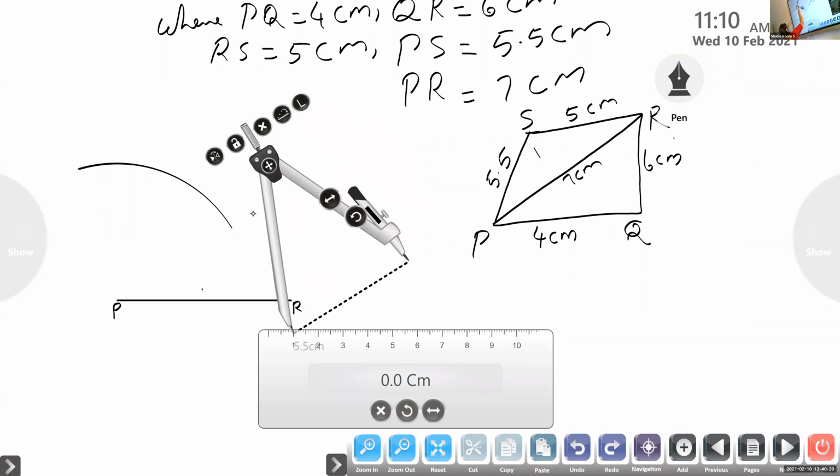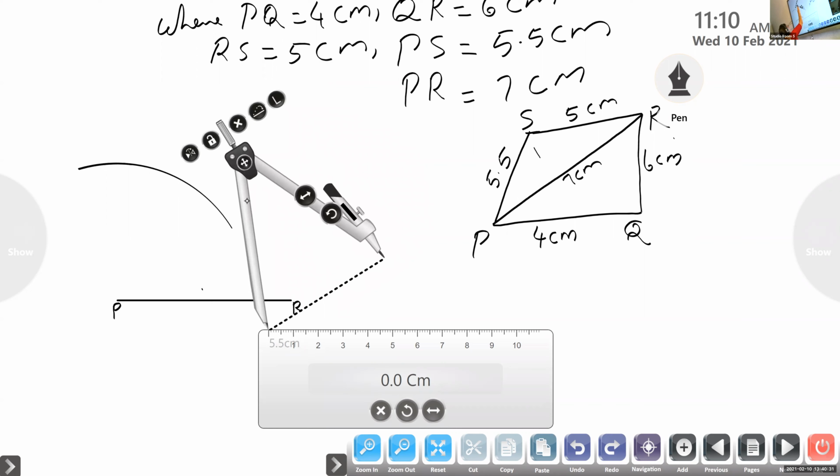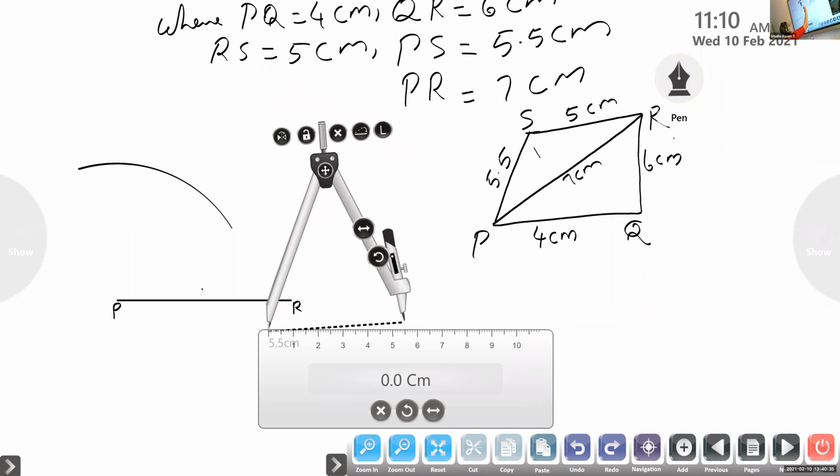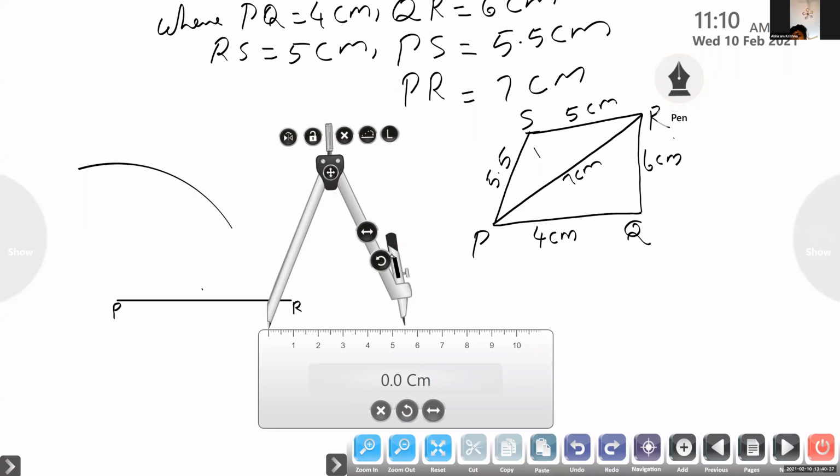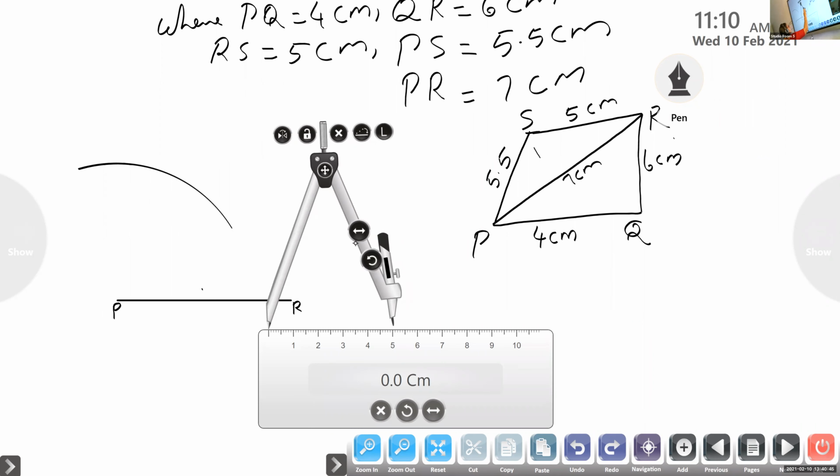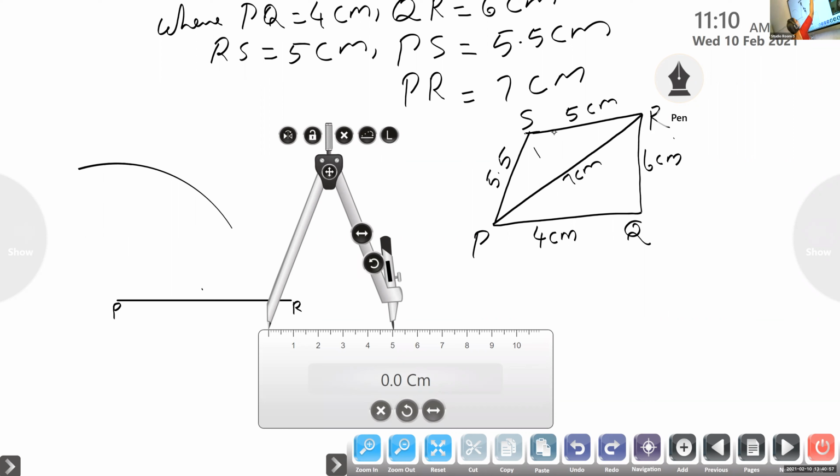Now again, from R, what was the length? RS, 5 centimeter.